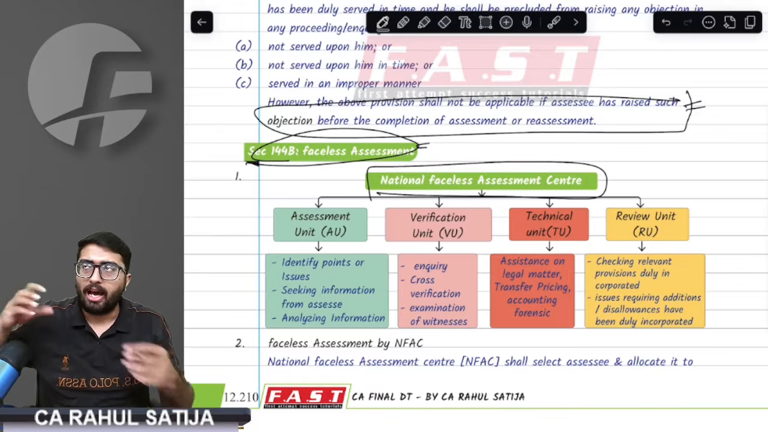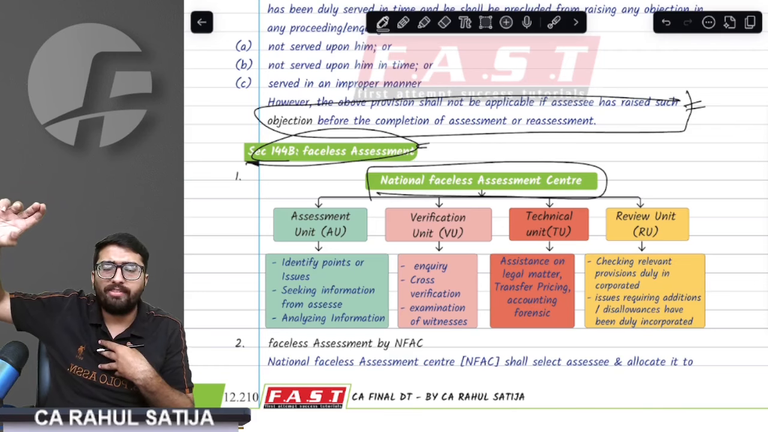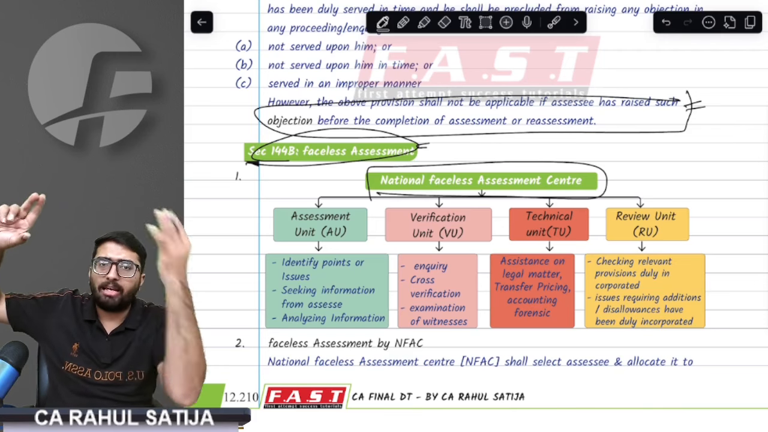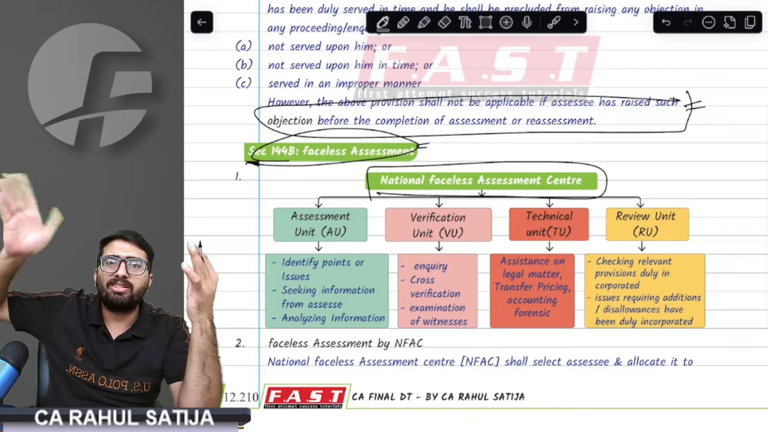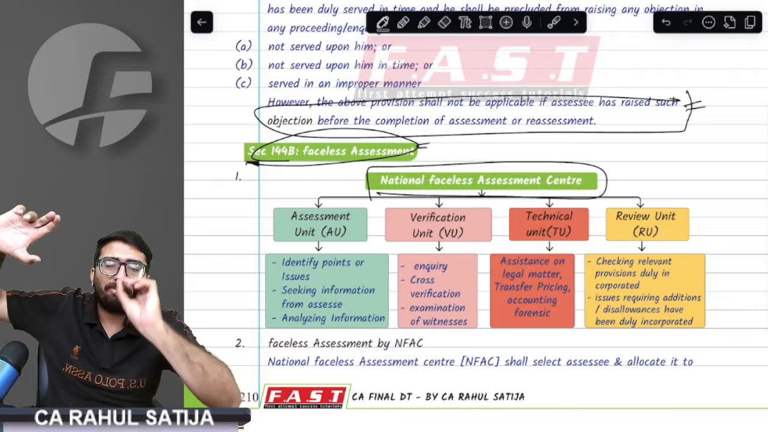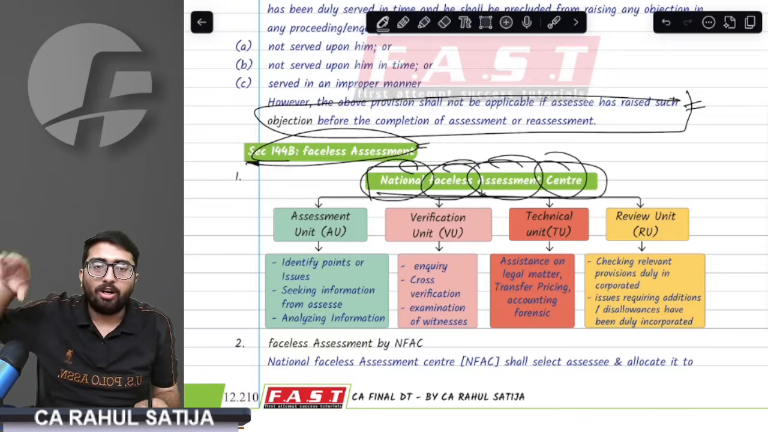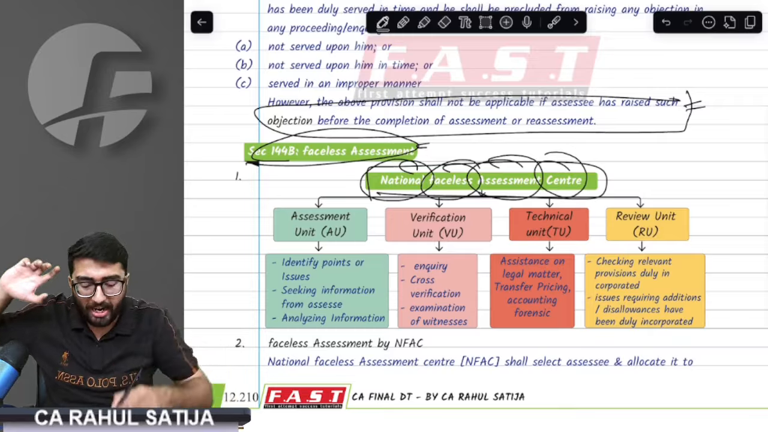See, SSC and AO should not meet. AO and SSC should not meet because they have an issue with bribing. SSC might bribe AO and AO might pass an order which is not beneficial for the department. Therefore, in between them, there is a person called NFAC, National Faceless Assessment Center. What NFAC would do, it has 4 units.